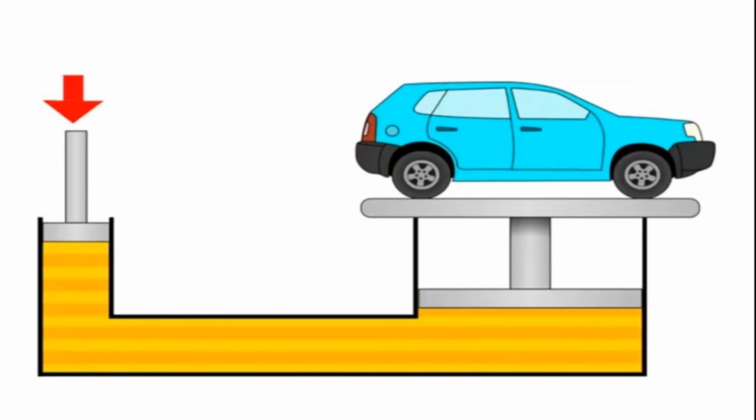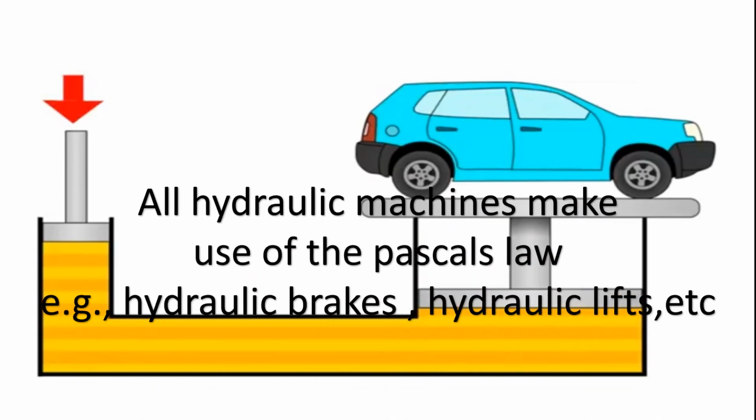So what does Pascal's law state? If pressure is applied at one end on an enclosed liquid, here we applied the pressure at one end of this hydraulic press. It is transmitted equally in all directions and acts at right angles to the surface of the next piston, so that the car can rise up.